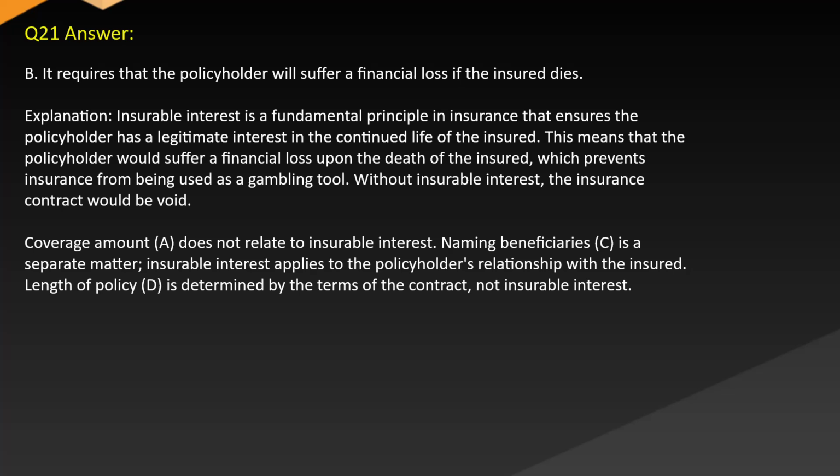Coverage amount A does not relate to insurable interest. Naming beneficiaries C is a separate matter. Insurable interest applies to the policyholder's relationship with the insured. Length of policy D is determined by the terms of the contract, not insurable interest.